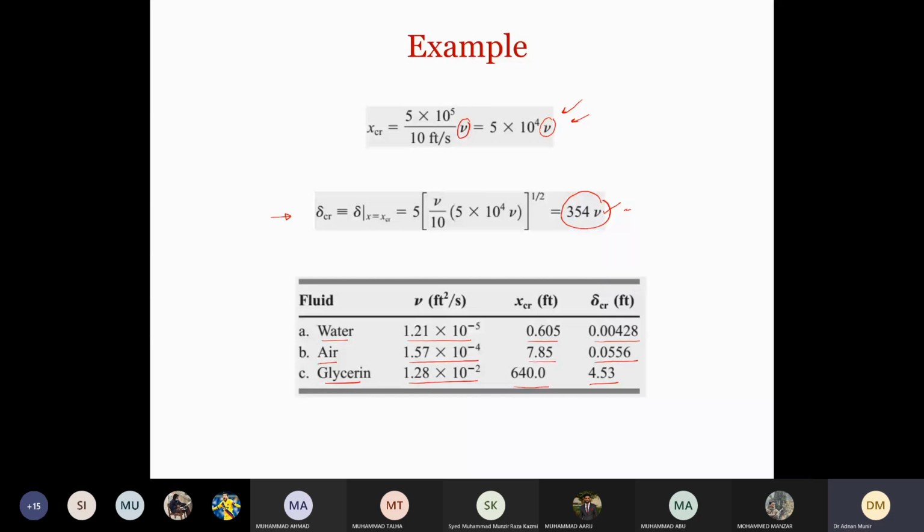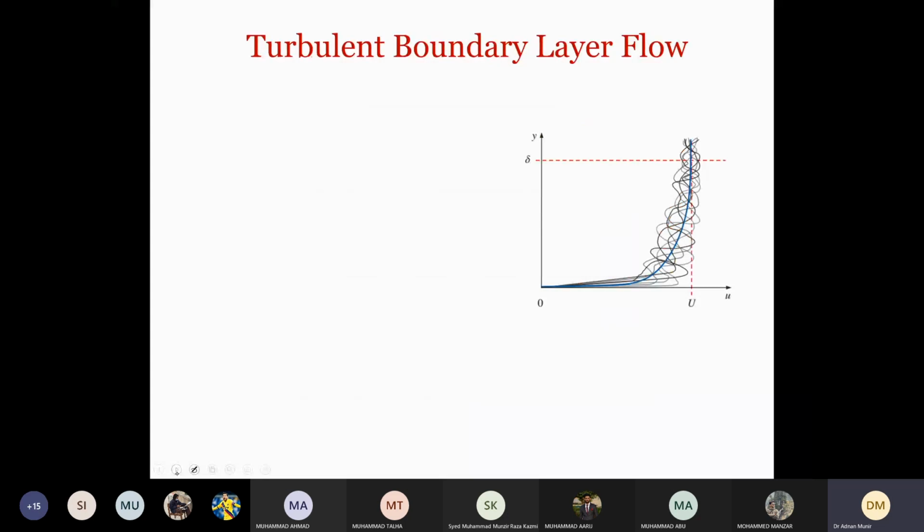Okay, so now we move to the next topic. So now we will talk about some of the characteristics of turbulent boundary layer flow. So most of the, as we discussed, most of the real engineering applications that we deal with in fluids are all examples of turbulent flows. We rarely encounter laminar flows in real life because normally all the flows that we have in real life are all very high speed flows. So mostly they are all turbulent flows.